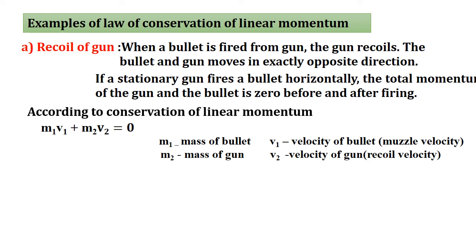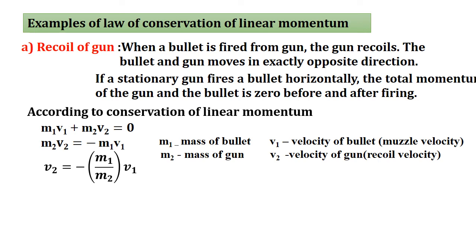As m1v1 + m2v2 means momentum of the bullet plus momentum of the gun is always equal to 0, we say that the total linear momentum of the system is always conserved or constant. Here m2v2, the momentum of the gun, can be written as -m1v1, equal and opposite to the momentum of the bullet.